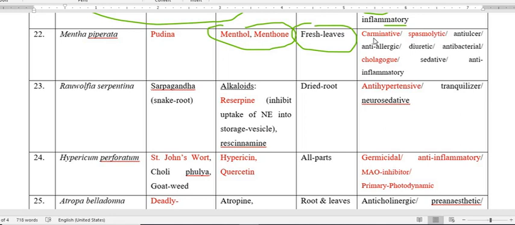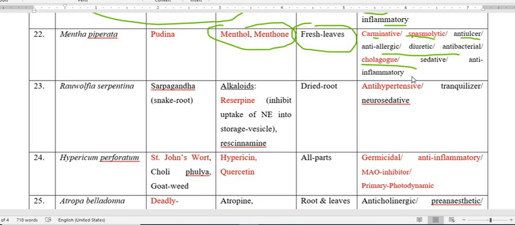It removes gases from the GI tract, that is carminative. It also removes spasm, so spasmolytic. Also, it helps to cure ulcers, anti-ulcer, anti-allergic, diuretic, antibacterial, cholagogue. So these are the various therapeutic or pharmacological properties this plant Mentha piperita possesses.